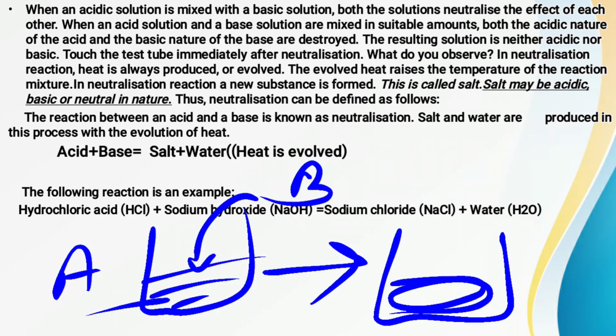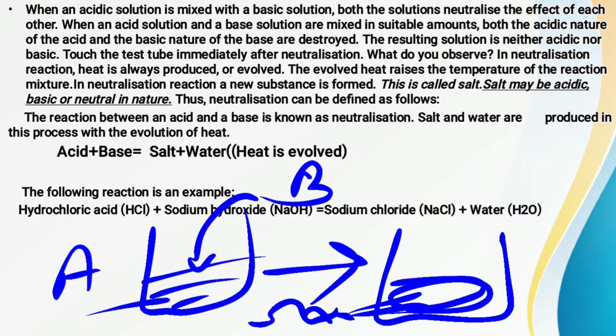So whatever new substance is formed when you add this acid and base in any test tube or any beaker, the new substance is formed along with some amount of heat. Then this new substance is called a salt. Fine. This is called a salt.